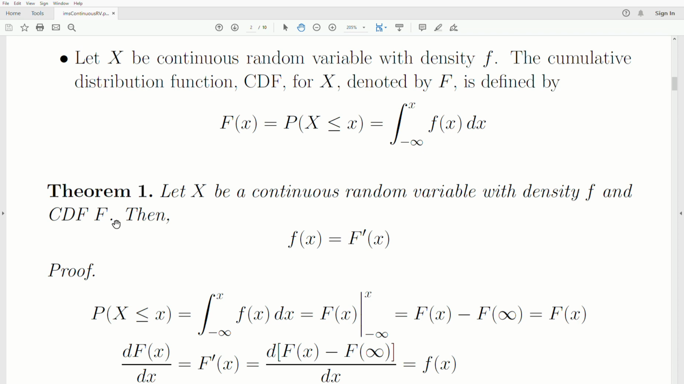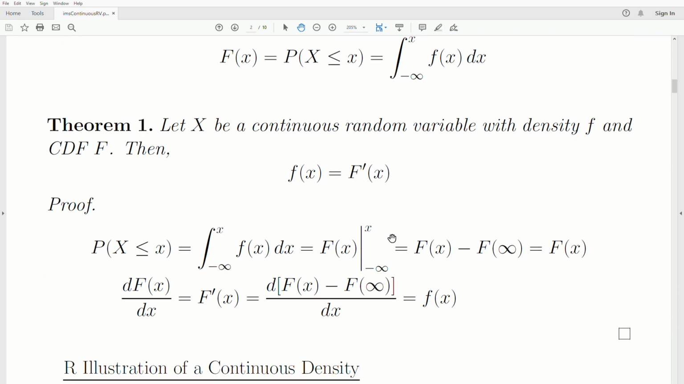Theorem 1: let x be a continuous random variable with density f and CDF capital F. Then f of x is equal to the first derivative of the CDF. And here's a quick little proof of that.